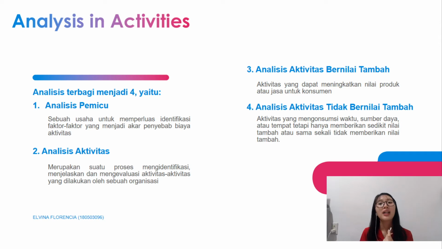The third one is analysis of value-added activity. A value-added activity is an activity that gives value added to the product or services. And the last one is analysis of non-value-added activity. A non-value-added activity is an activity that consumes time and resources, but gives only a little or no value added at all.